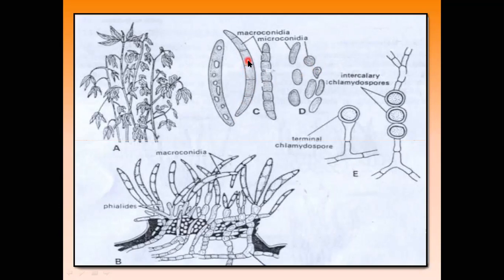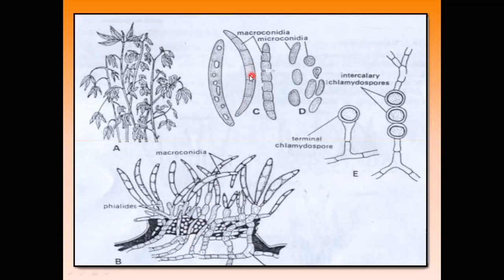The macroconidia have a typical falcate shape, meaning falcate-type conidia are produced in the Sporodochia. Falcate shape means both ends of the conidia are tapered and the middle portion is bulbous.